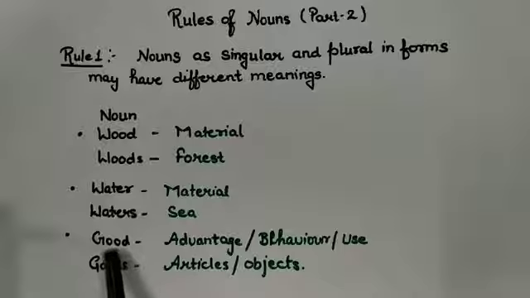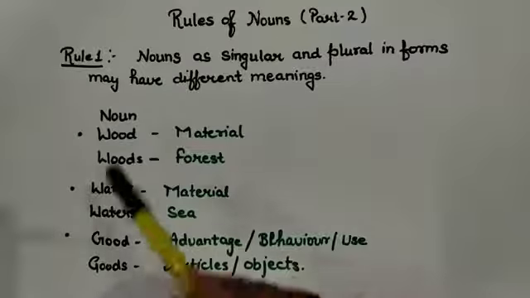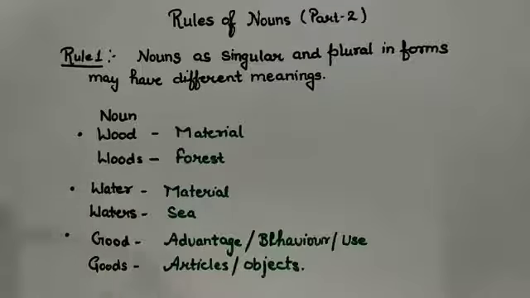Next one, good. Here, good is representing an advantage, behavior, or we can say use. I can say that your writing is very good. I am talking about a quality, an advantage. But when I use the same word in plural form, goods, I mean some articles or some objects. Like, can you please bring some goods from the market? So these nouns show that they have different meanings in singular and plural forms.